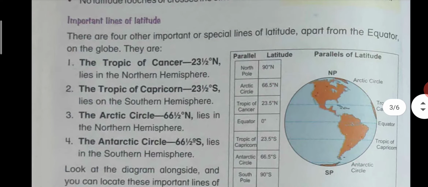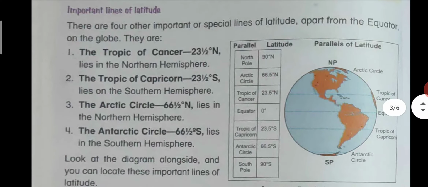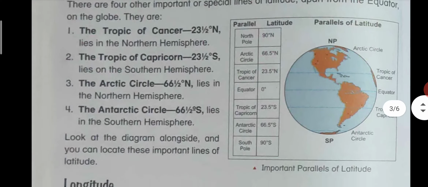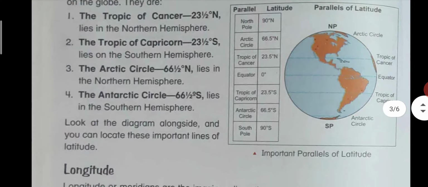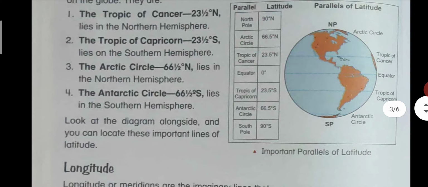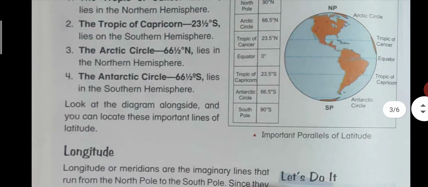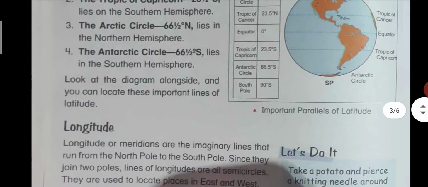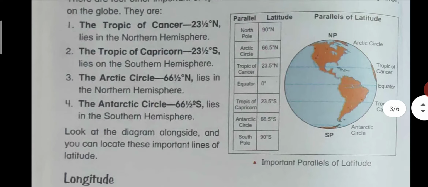Important lines of latitude. There are 4 special lines of latitude apart from the equator: the Tropic of Cancer at 23 and a half degrees north, the Tropic of Capricorn at 23 and a half degrees south, the Arctic Circle at 66 and a half degrees north, and the Antarctic Circle at 66 and a half degrees south. In this diagram you can locate these important lines of latitude.